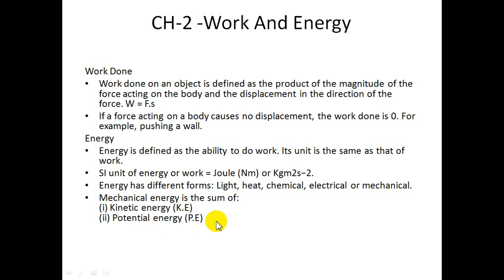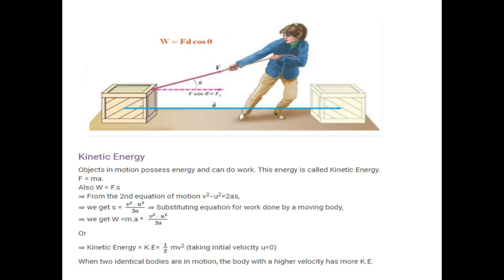The energy that we physically apply is called mechanical energy. This is of two types: kinetic and potential energy. Now see in this picture, the boy is trying to pull one heavy box. So we will see what is kinetic energy. An object in motion possesses energy and can do work. This energy is called kinetic energy.